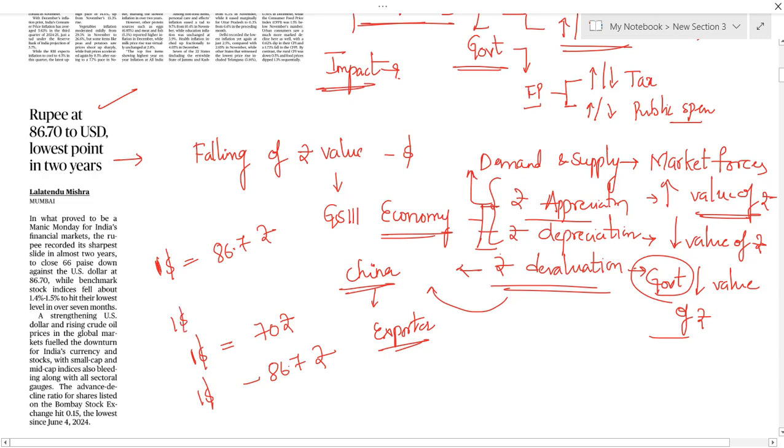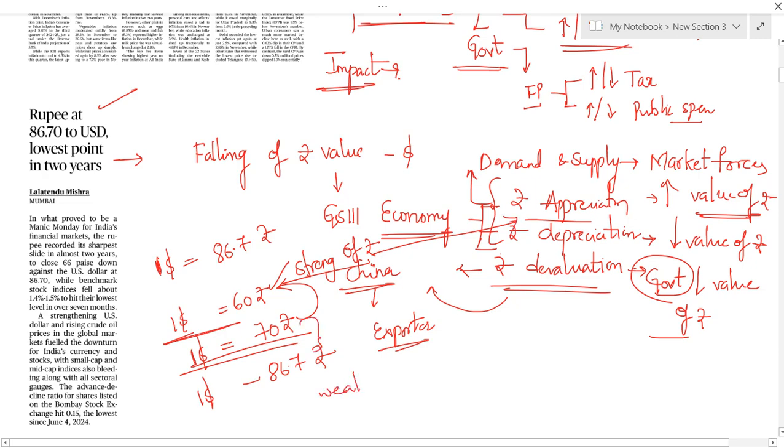For example, if $1 is equal to 60 rupees, there is a decreasing of value of the dollar, right? So in this case there is strengthening of rupee happening. Strengthening of rupee, this concept is called appreciation. Here weakening of rupee is happening, and weakening of rupee is nothing but depreciation.